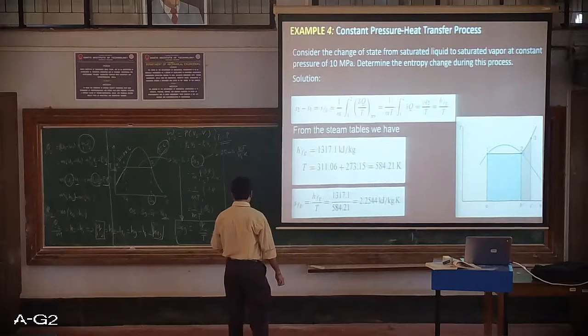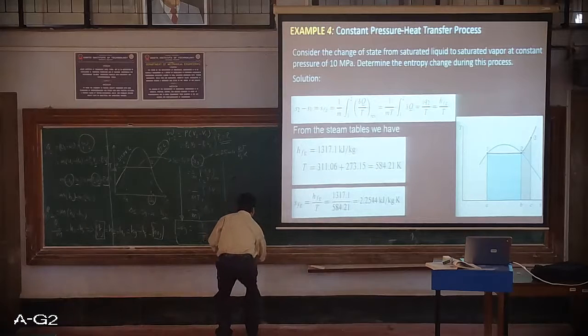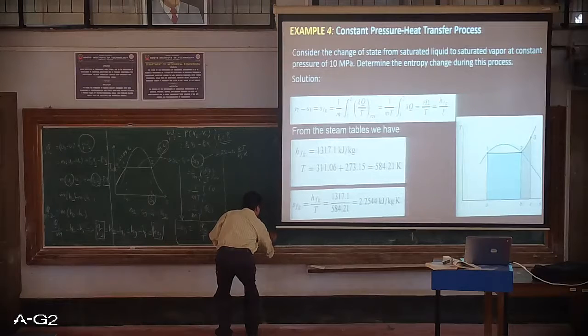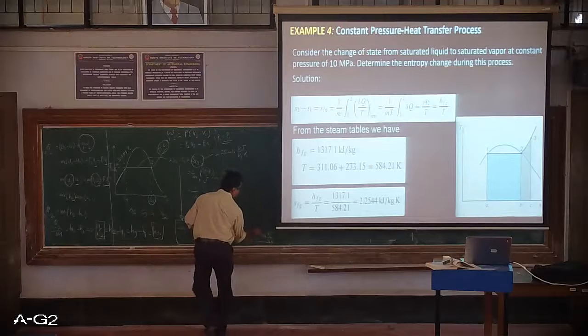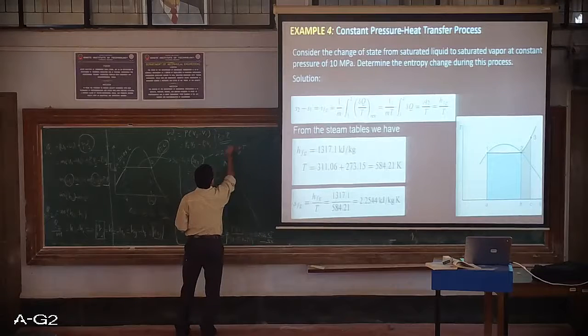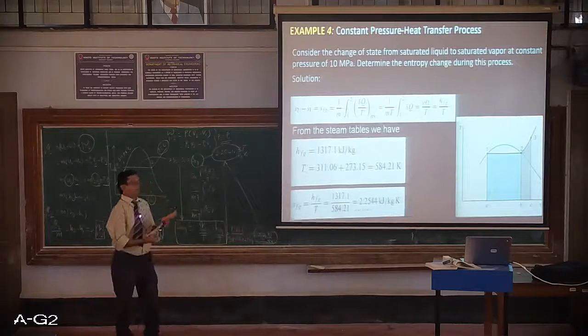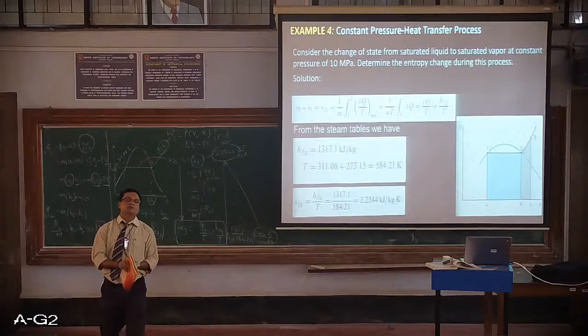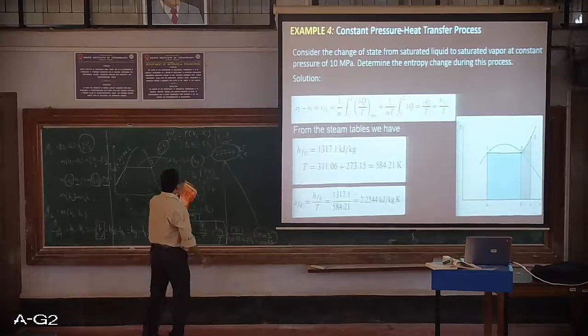If we calculate this value, we are going to get 2.2544 kilojoule per kg Kelvin, which is the same as this value. So both the values are the same, whether we use it directly from the property tables or by going through this particular route.